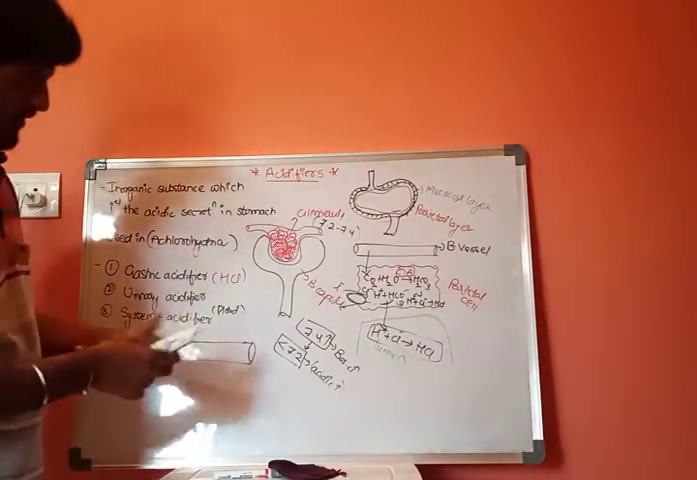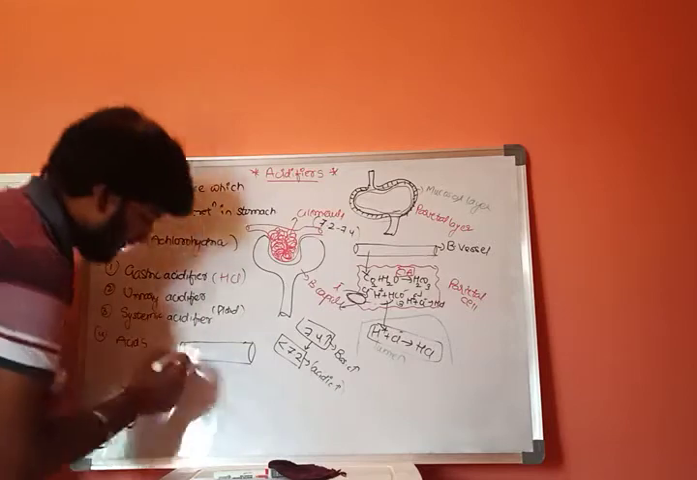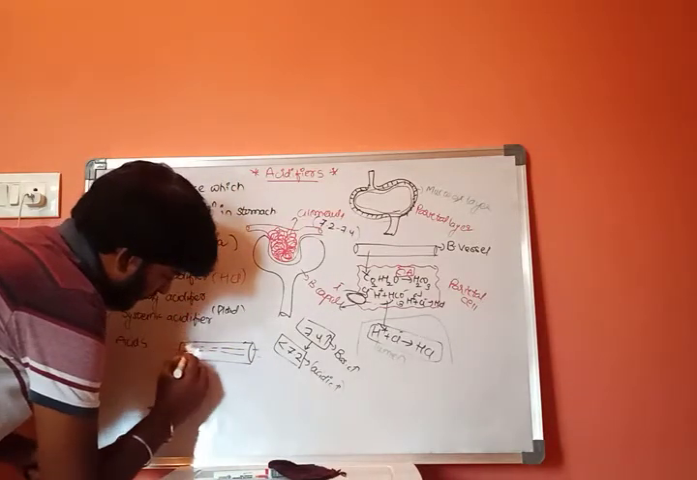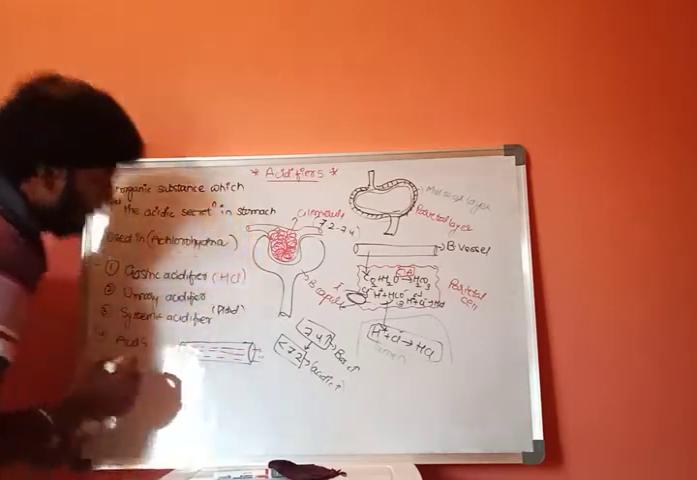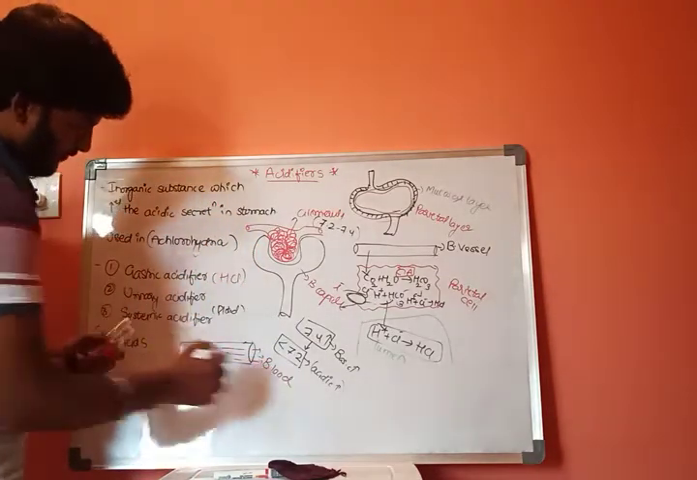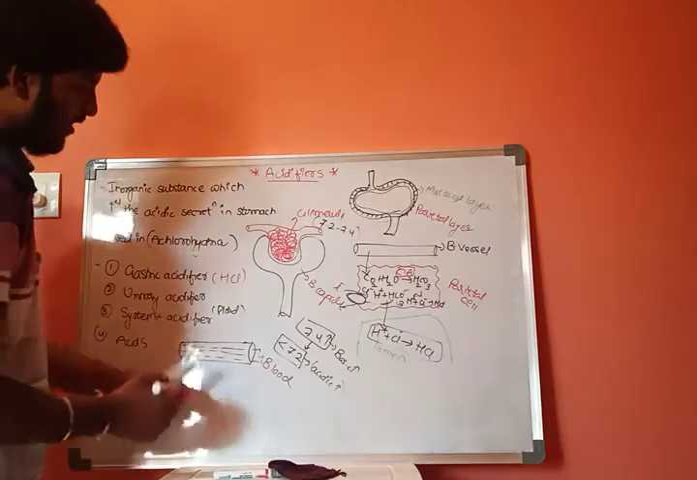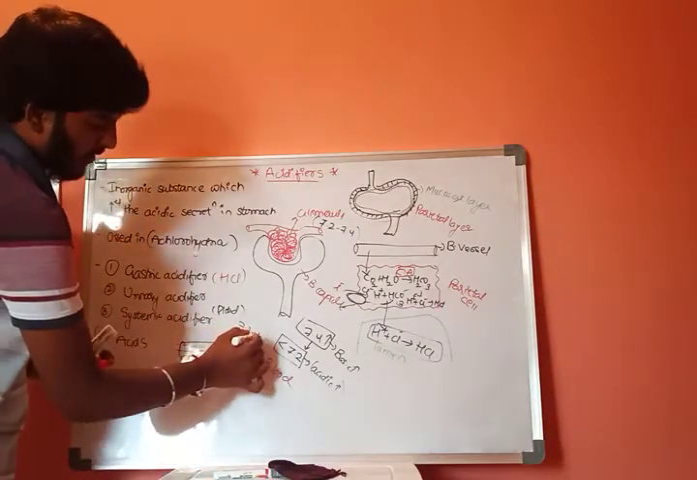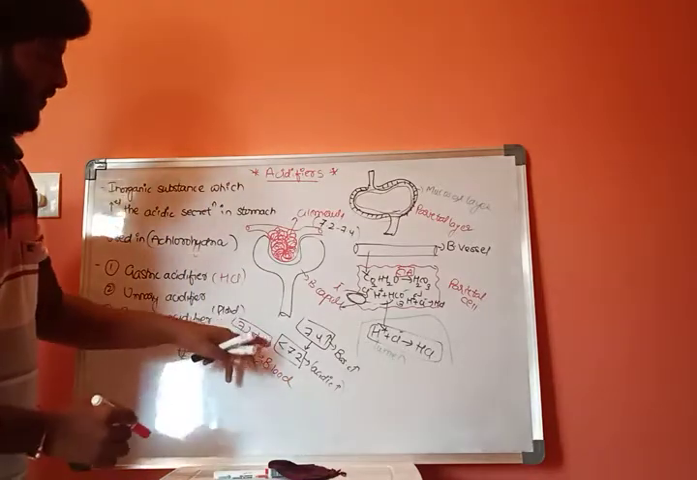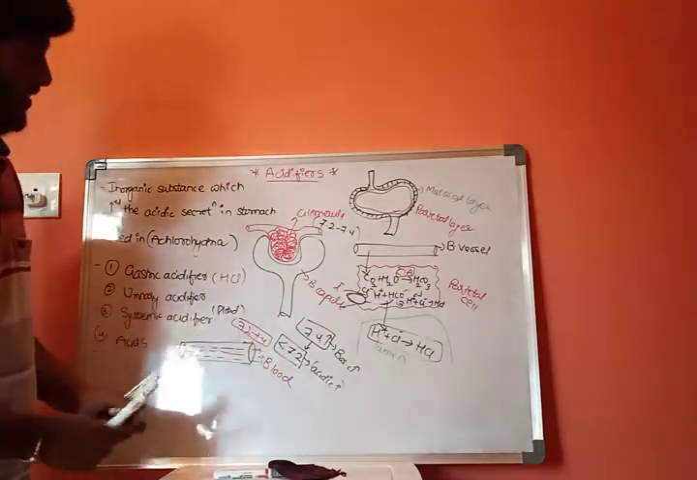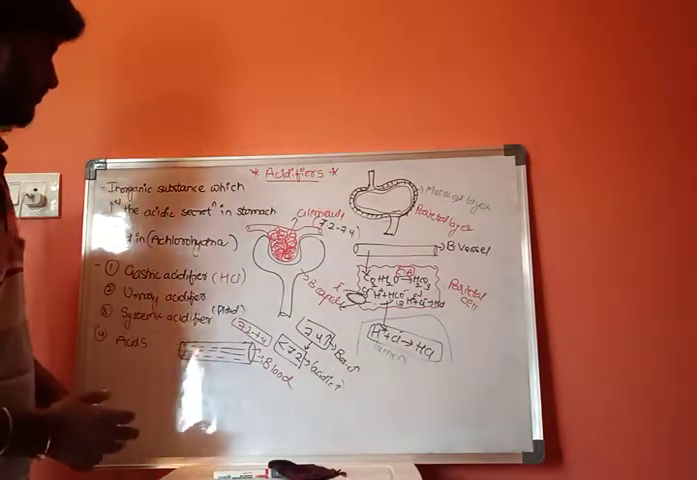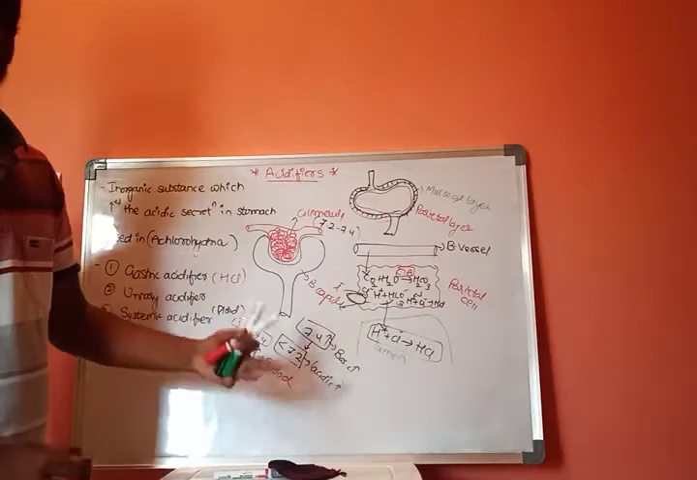Let us consider this is a blood vessel in which blood is flowing in this direction. Here also, the normal pH range will be 7.2 to 7.4. In some cases, the pH will be increased more than 7.4. As a result, the basic concentration will be increased.